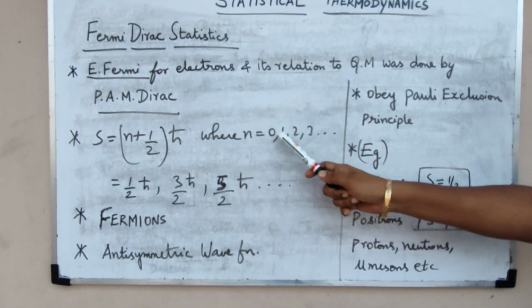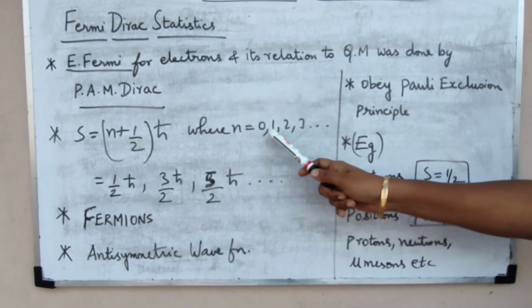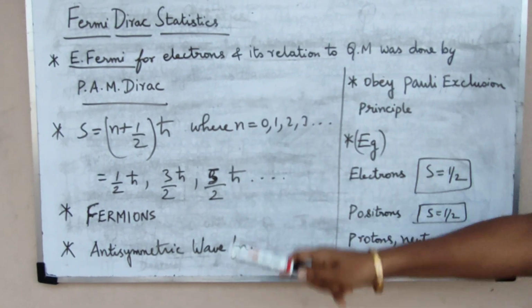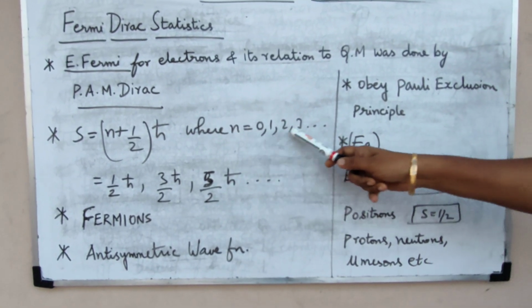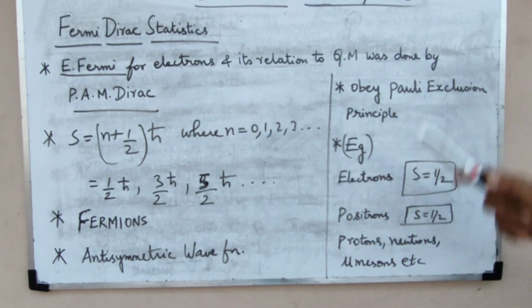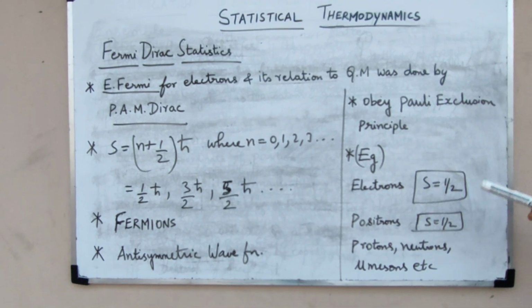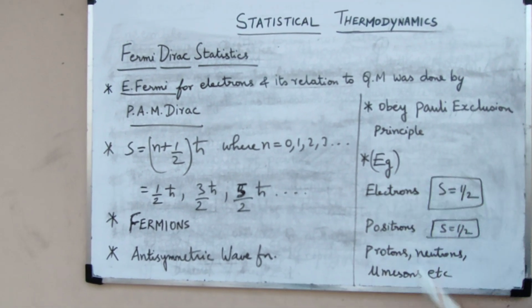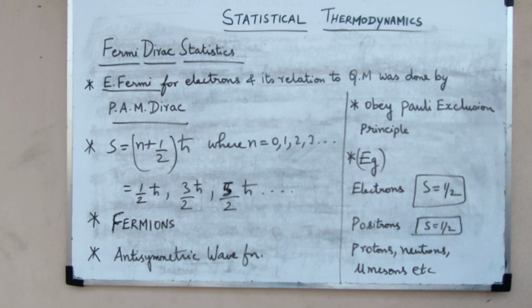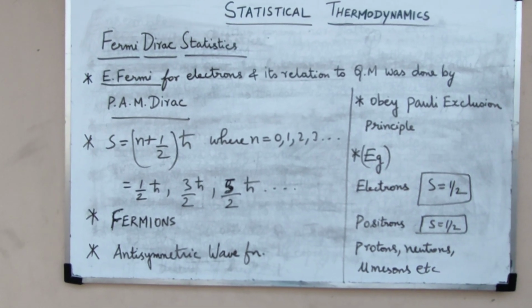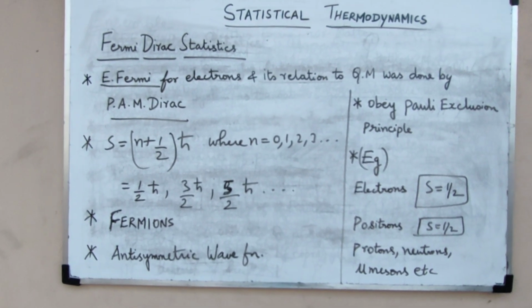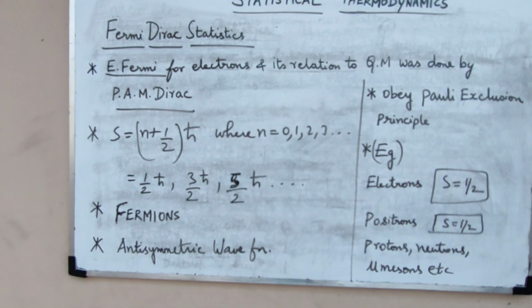These particles have the spin S equal to (n plus 1/2)ħ, where n takes the values 0, 1, 2, 3, etc. If you substitute 0, the spin becomes ħ/2. So the spin of these particles takes odd half integral values like ħ/2, 3ħ/2, 5ħ/2.